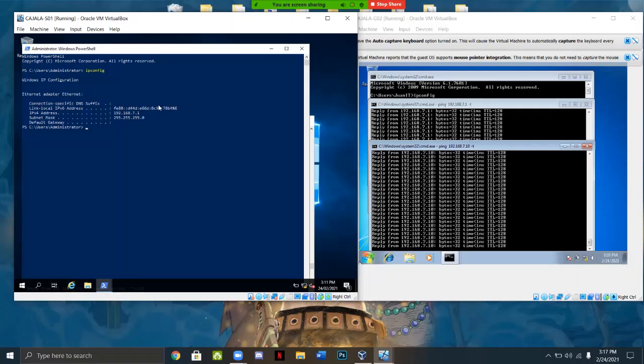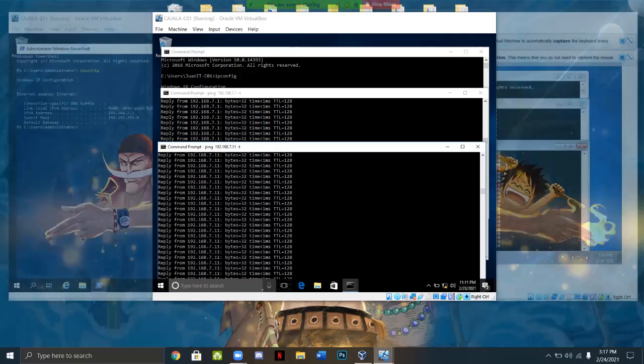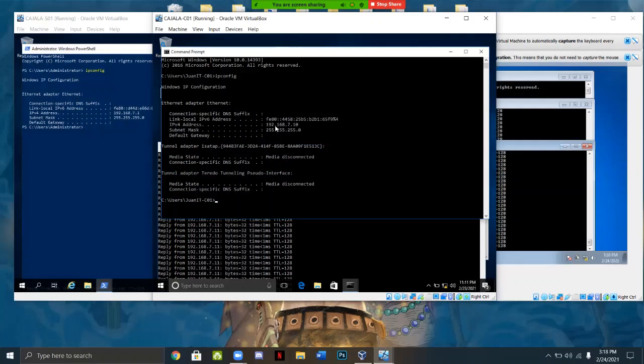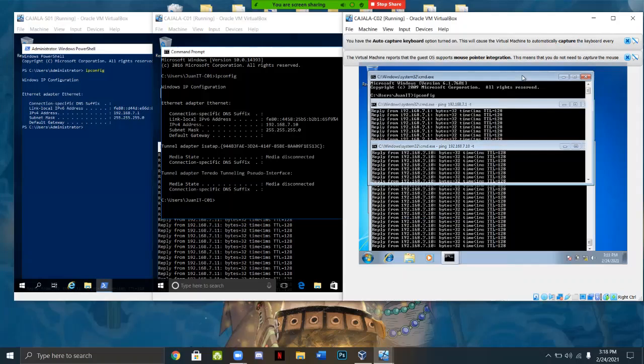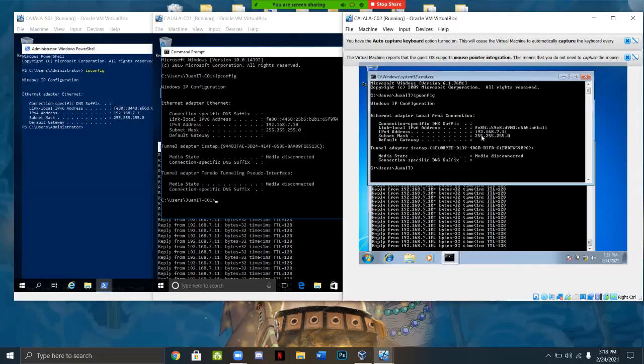And for my Windows Client 01, Windows 10, it is 192.168.7.10, which is here. And for my Windows Client 02, Windows 7, it is 192.168.7.11, here. Alright.